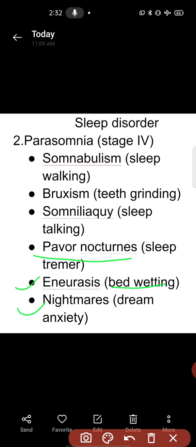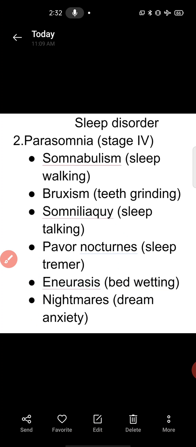Sweating occurs, the patient sweats, a little happens in everyone, but when it goes excessive, that is called a parasomnia sleep disorder. Okay, these are the sleep disorders, parasomnia sleep disorders in stage 4.